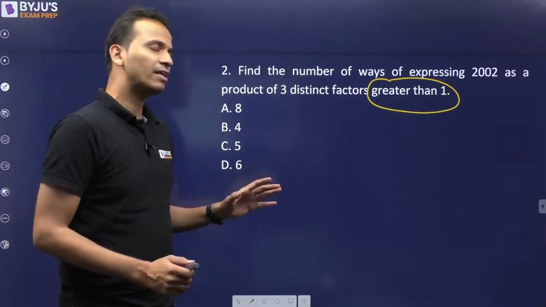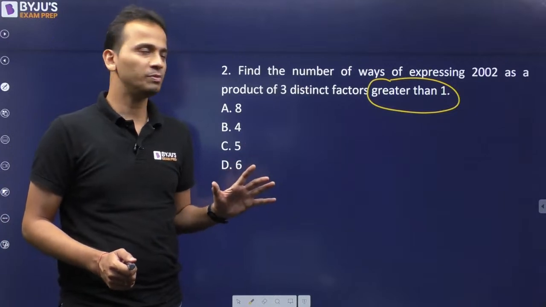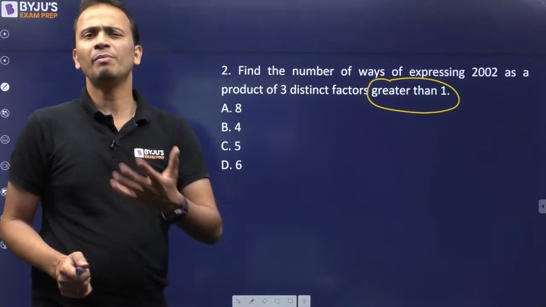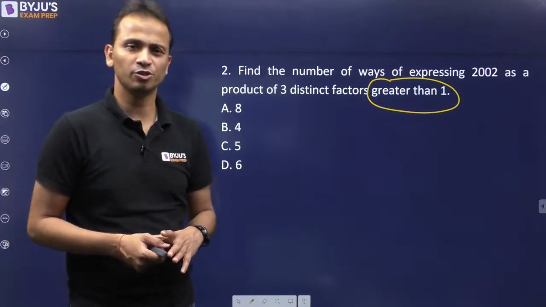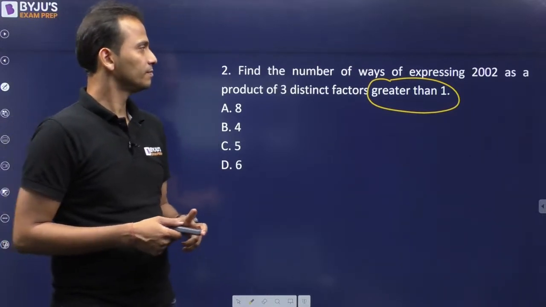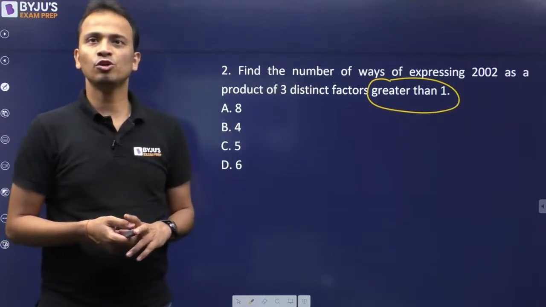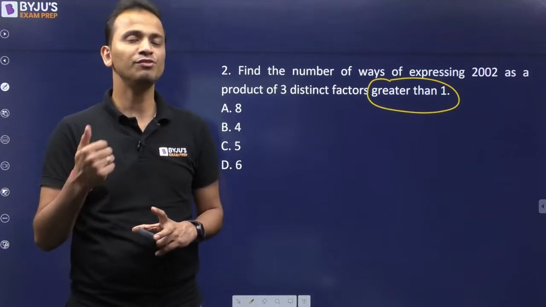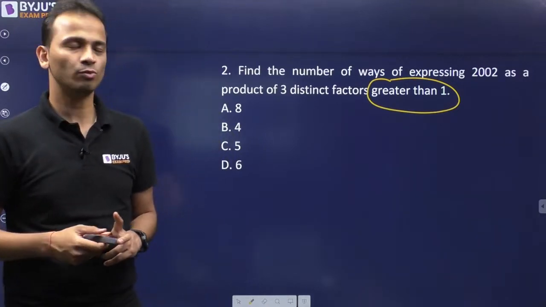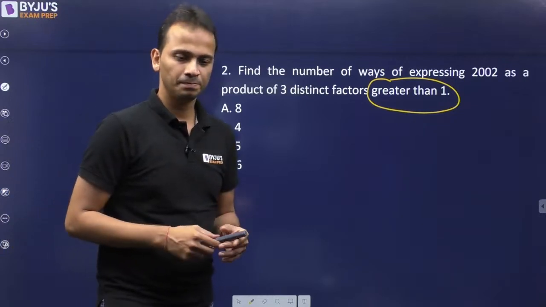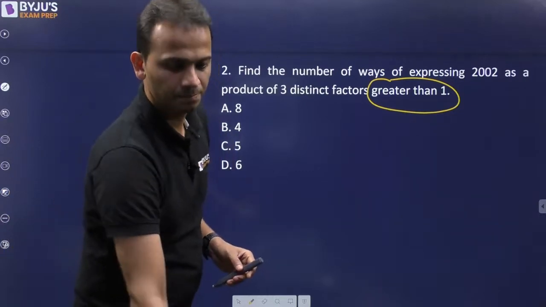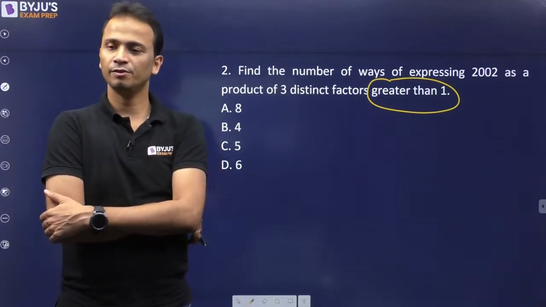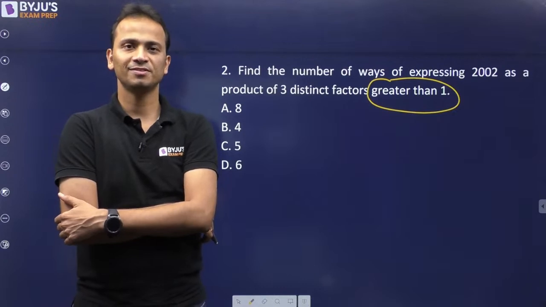So if you are in practice with number systems, then you should not be taking more than 30 seconds, or maybe a maximum of 45 seconds, to find the answer to this question. Number of ways of expressing 2002 as the product of 3 numbers, 3 factors, all of them greater than 1. Let's see if anyone can answer this question.